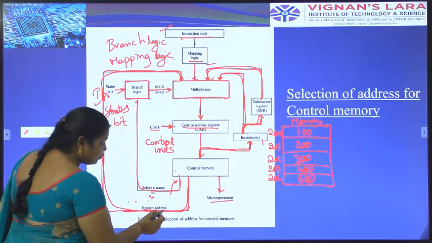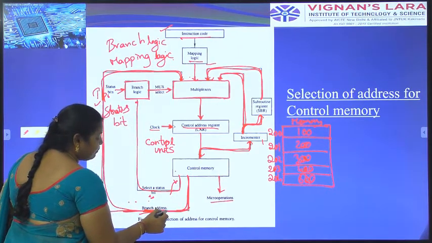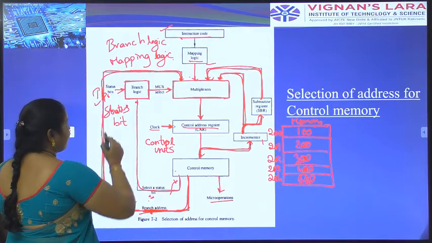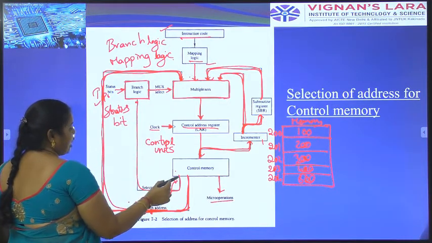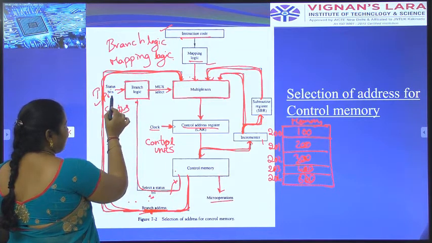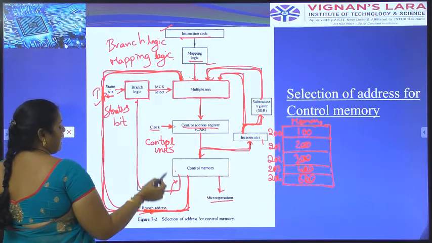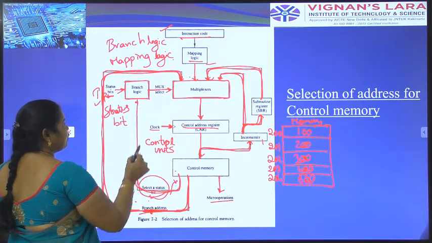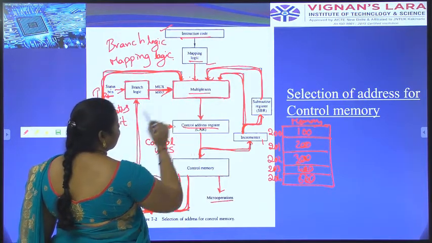Here the address in which branch is available is provided with the help of control memory. The branch address is identified and placed to the multiplexer. Here we have two types of inputs, input status bit and selected status bit. Here the normal bit and the selected status bit will come from control memory to the branch logic. Here the multiplexer is transferred to the multiplexers.